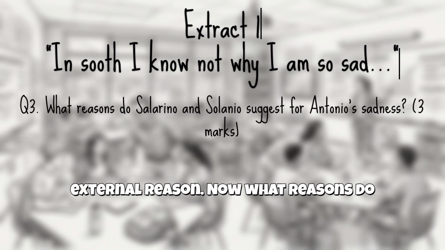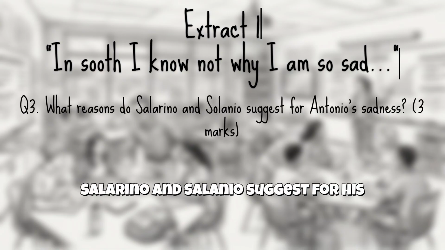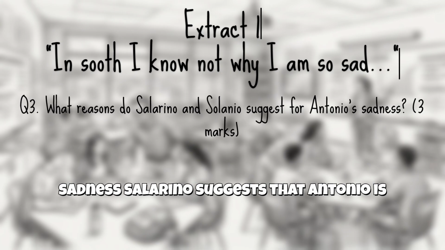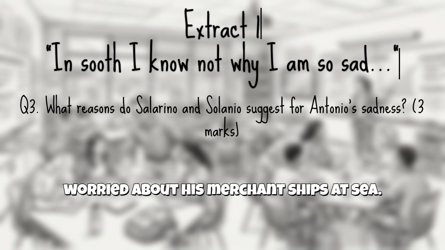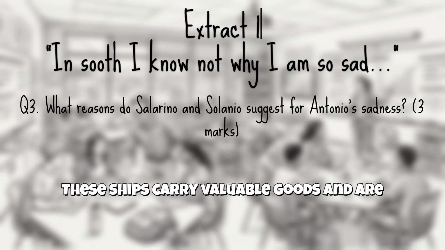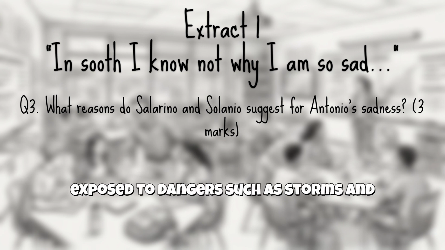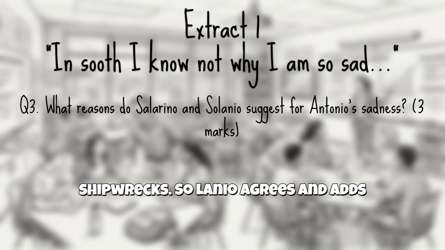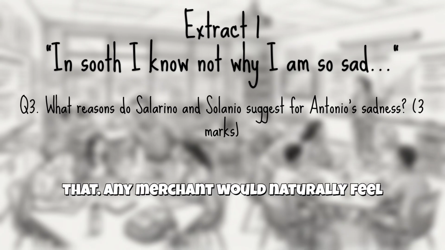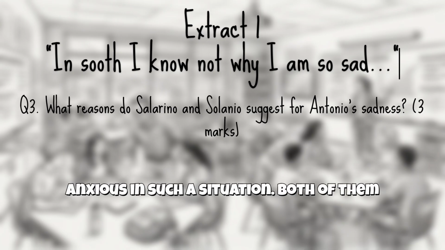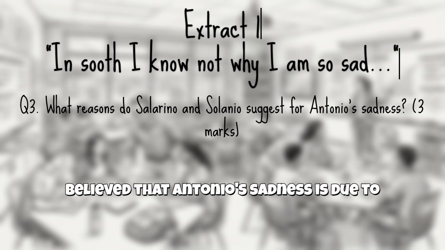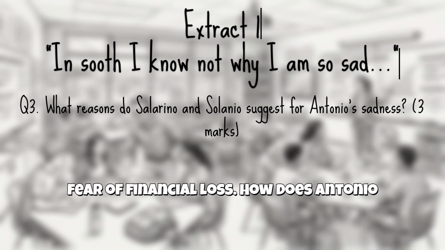Now, what reasons do Salarino and Solanio suggest for his sadness? Salarino suggests that Antonio is worried about his merchant ships at sea. These ships carry valuable goods and are exposed to danger such as storms and shipwrecks. Solanio agrees and adds that any merchant would naturally feel anxious in such a situation. Both of them believe that Antonio's sadness is due to fear of financial loss.